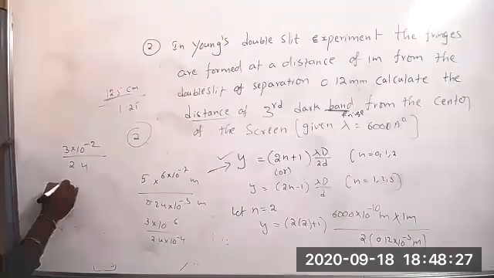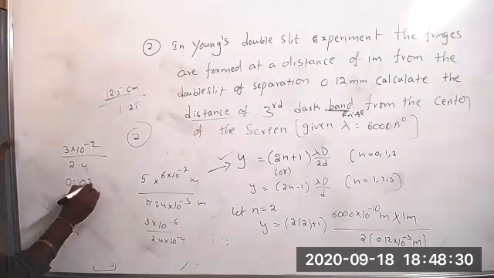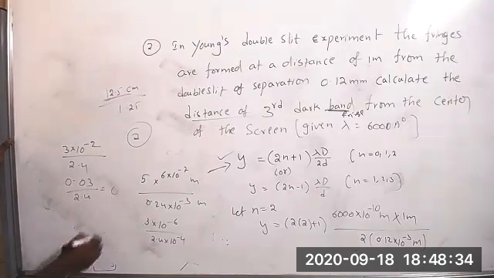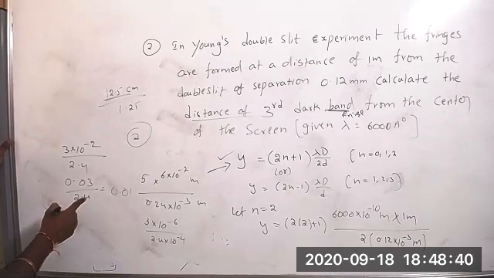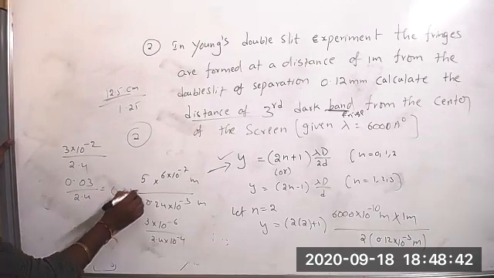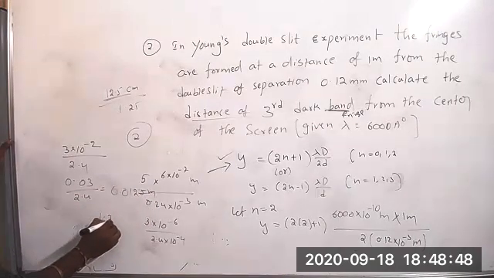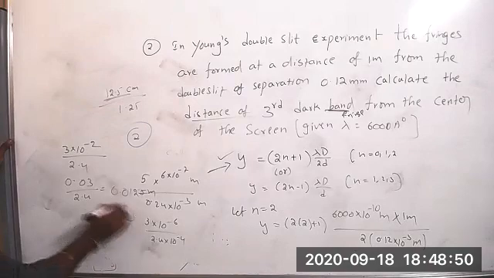So it will become 0.03 by 2.4. You will get 0.0125 meters. So 1.25 centimeters, yes, 1.25 centimeters you will get.